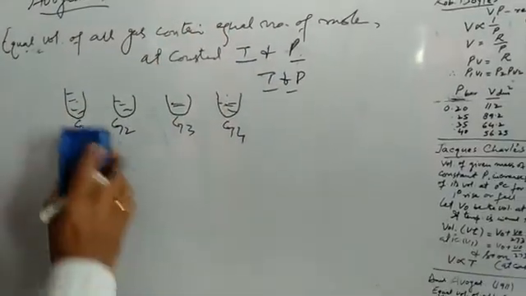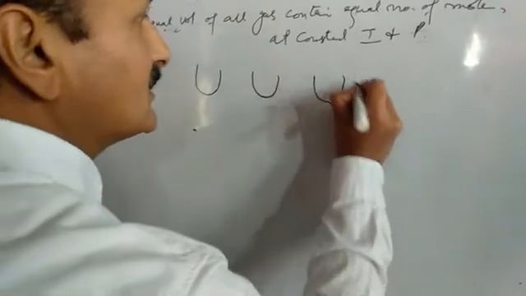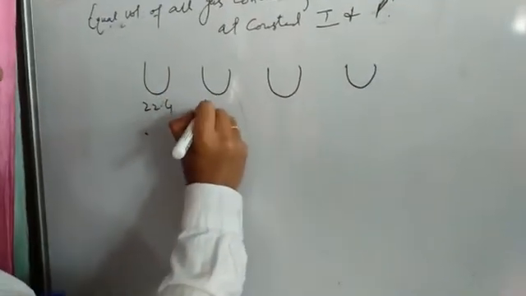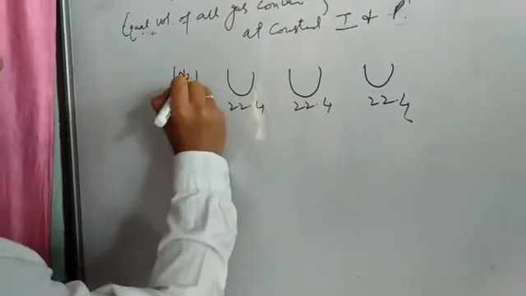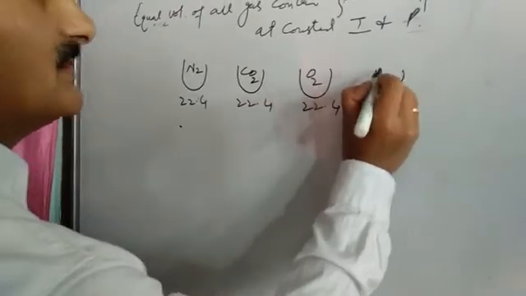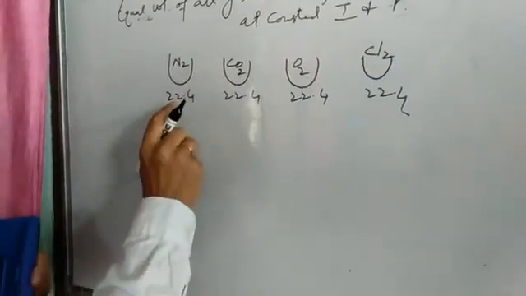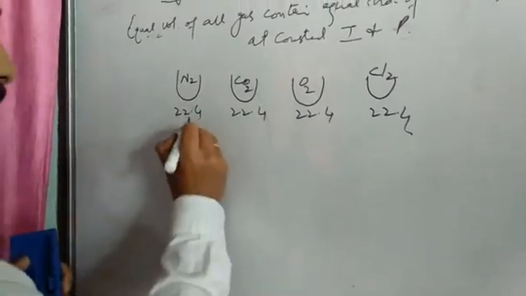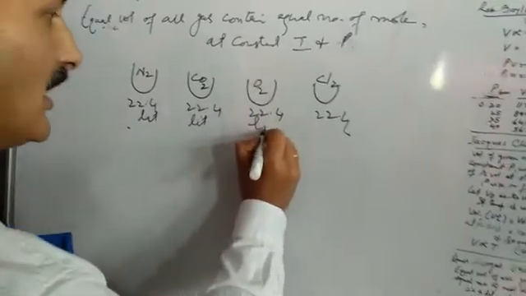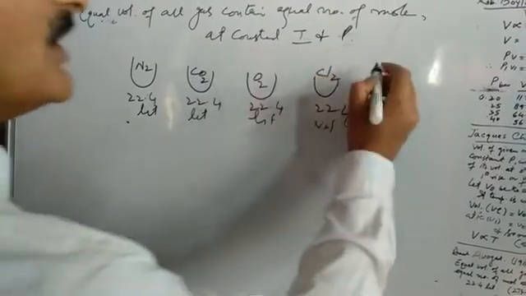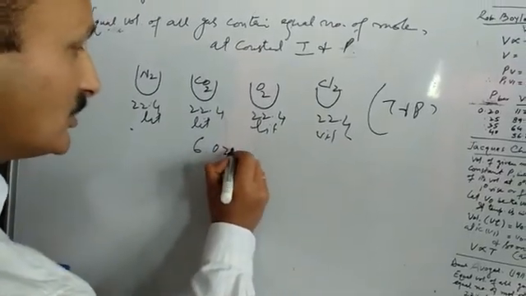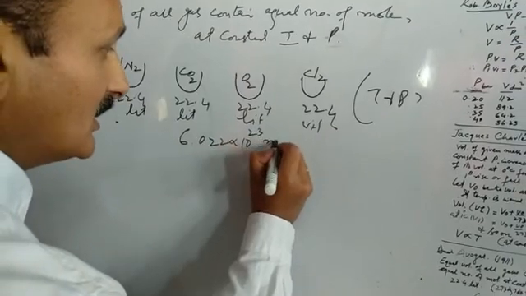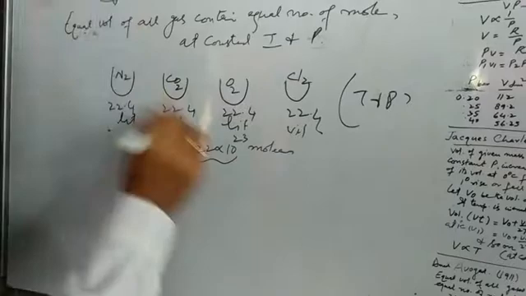constant temperature and pressure. It has been found that if we take 22.4 liters of gases, that is equal volume, of different gases, say nitrogen, carbon dioxide, oxygen, chlorine, then 22.4 liters of all gases at constant temperature and pressure contain 6.022 into 10 raised to power 23 molecules. And this number is known as Avogadro's number.